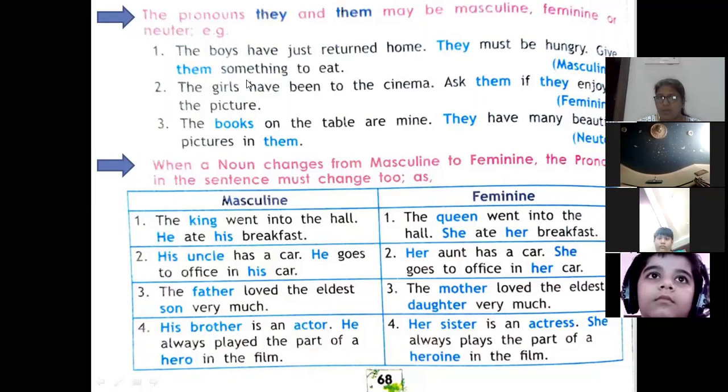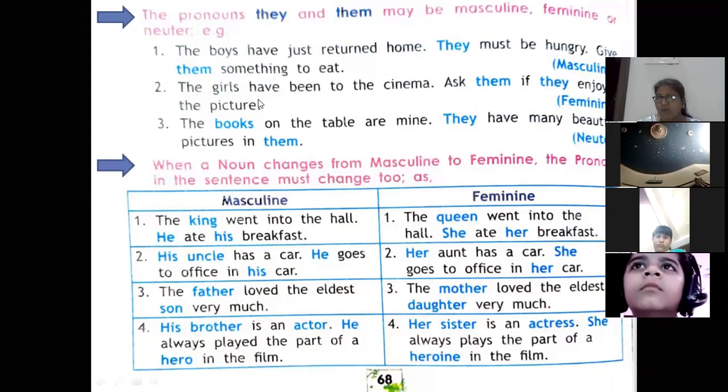So boys are, first, masculine gender, and second, plural. So for plurals, we are using they. They must be hungry. Give them something to eat. So you can see that in this sentence, they and them both are used for masculine.